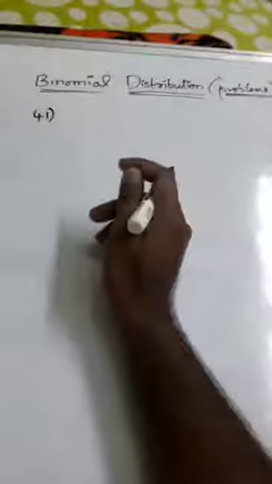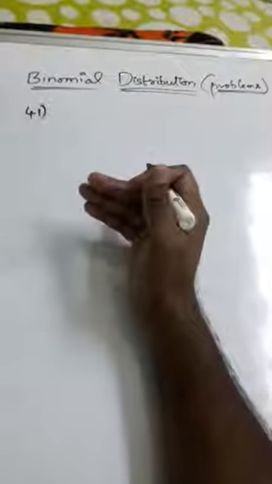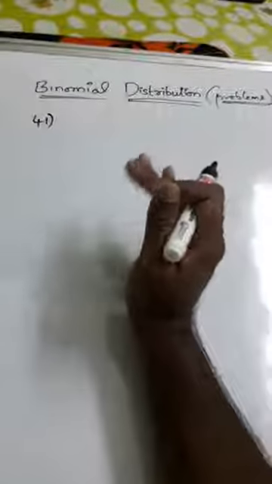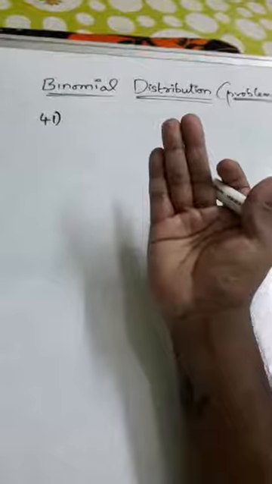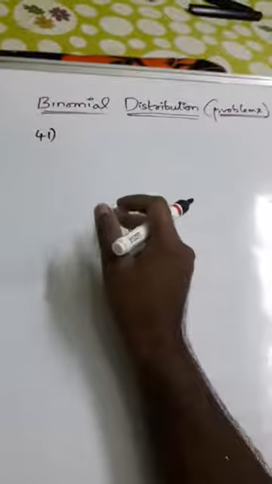Here comes question number 41. Clearly, here also the same kind of problem. Previously what we calculated was about vegetarians and non-vegetarians, the question asked about vegetarians and the probability ratio was given about non-vegetarians. Question number 41 is also the same kind of problem, so you will easily understand.